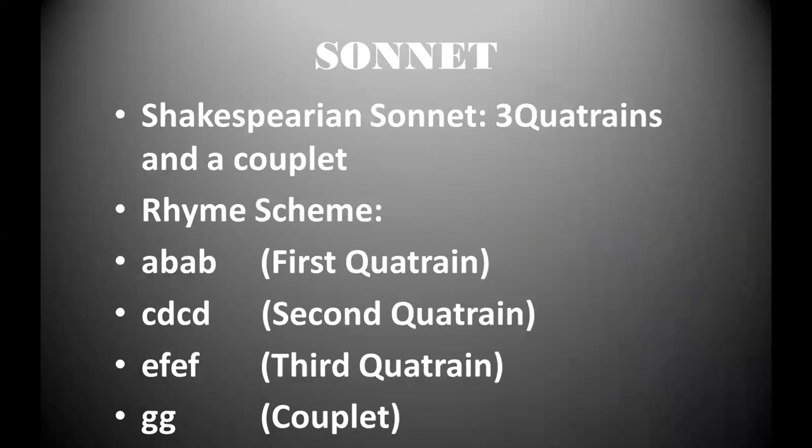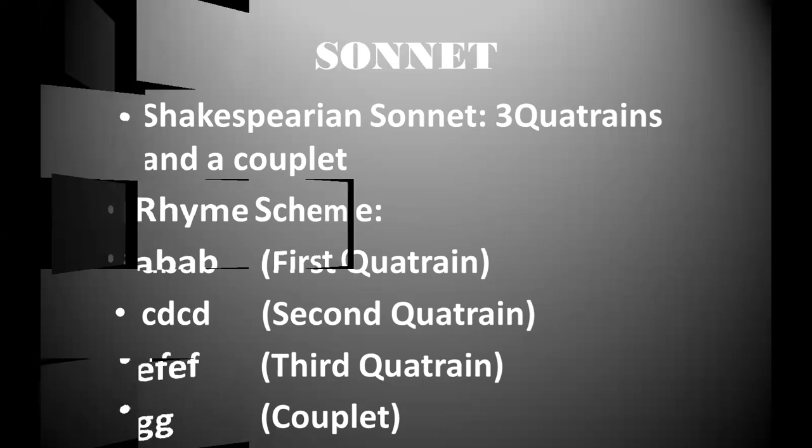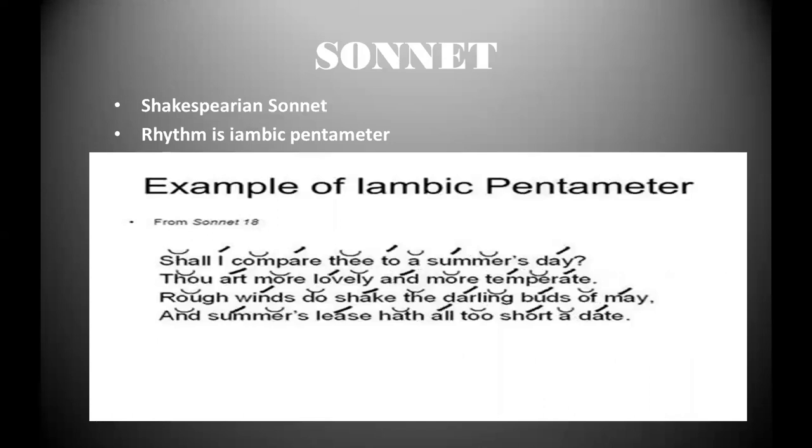Shakespeare also followed the same pattern, except that he did not repeat the rhyme scheme. There is no interlocking rhyme scheme. We have 3 quatrains in Shakespeare. First one has rhyme scheme ABAB, second one CDCD, third one EFEF, and in the end we have a couplet GG. In Shakespearean sonnet or Spenserian sonnet, the idea is developed from one stanza to the next. It moves on gradually from first to second to third, and the crux of the idea lies in the last couplet, the last 2 lines.